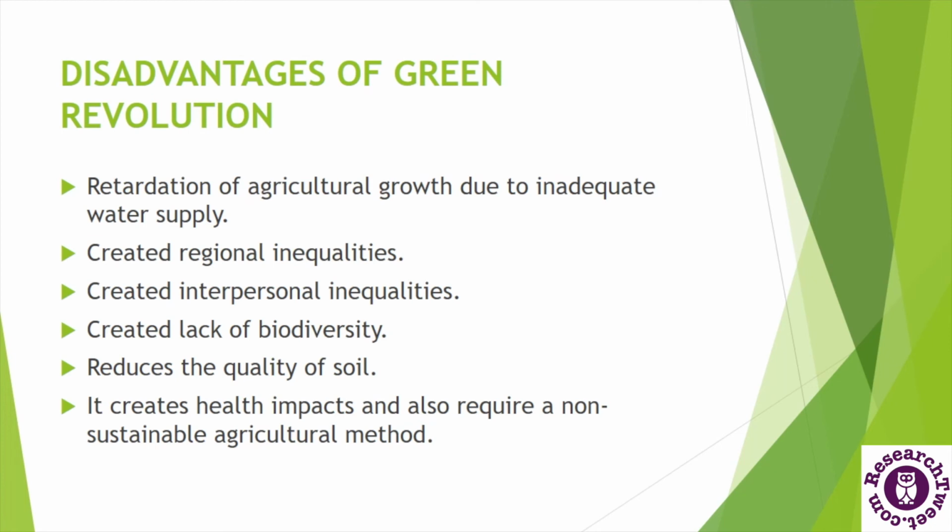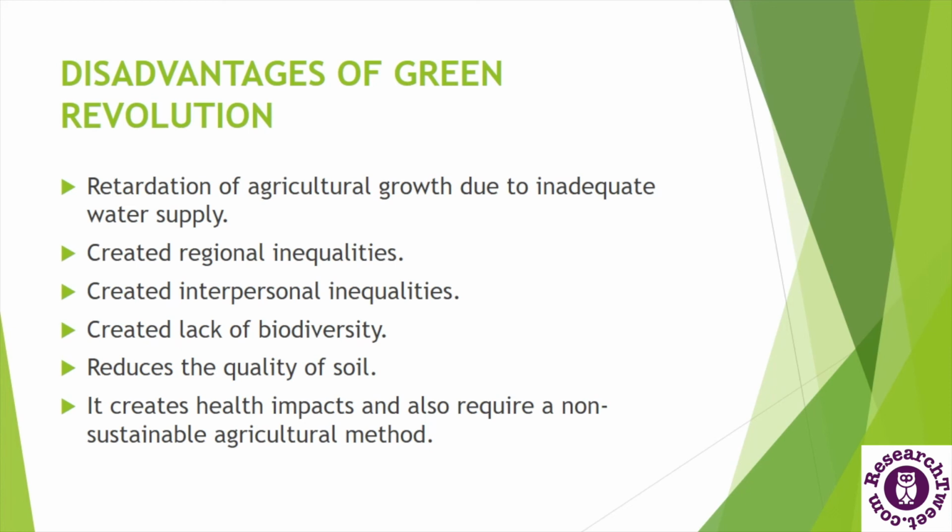So this revolution has many advantages and it helps the world to meet the agricultural demands, or the food demands, properly, but on the other side it has many limitations also. The green revolution has many disadvantages. We will discuss some major disadvantages. The first one is retardation of agricultural growth due to inadequate water supply.